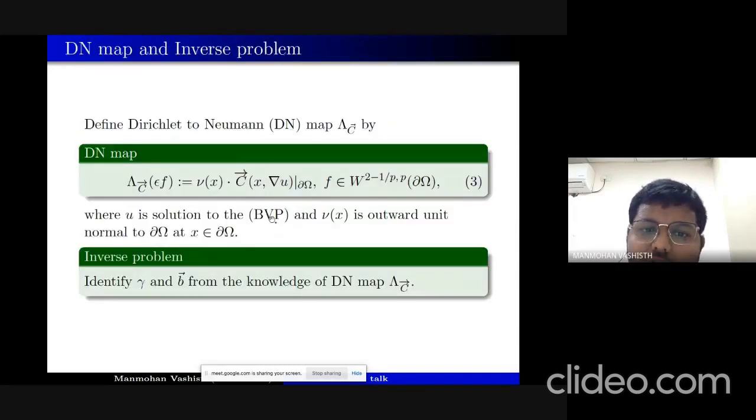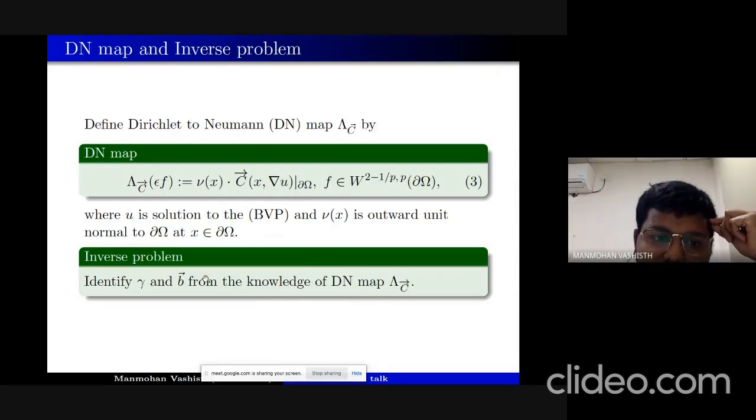And here u is the solution to the boundary value problem, and nu is the outward unit normal to the boundary of omega at x belongs to omega. So this map is continuous because of the previous theorem on the well-posedness. And now the inverse problem which we are interested in is, can we identify this gamma and b vector from the knowledge of this DN map lambda c?